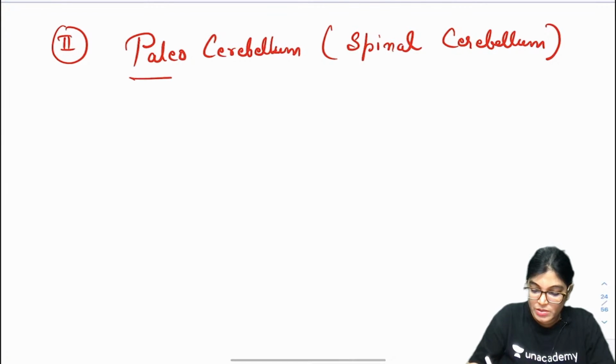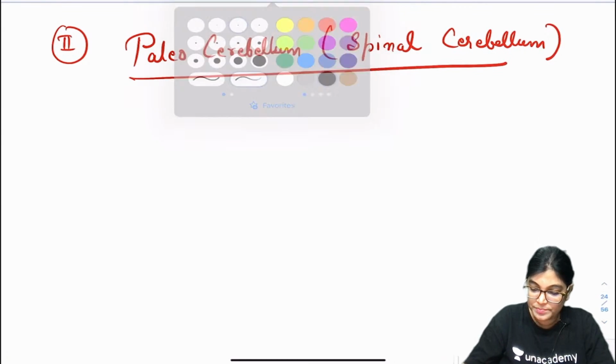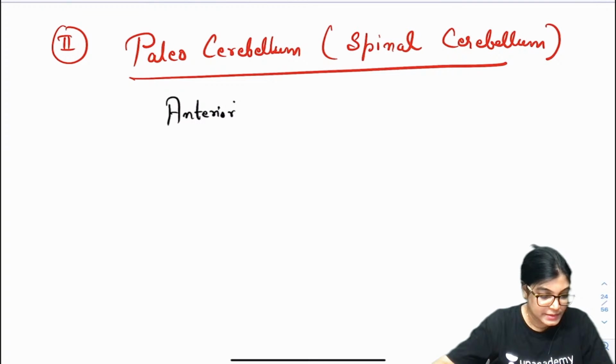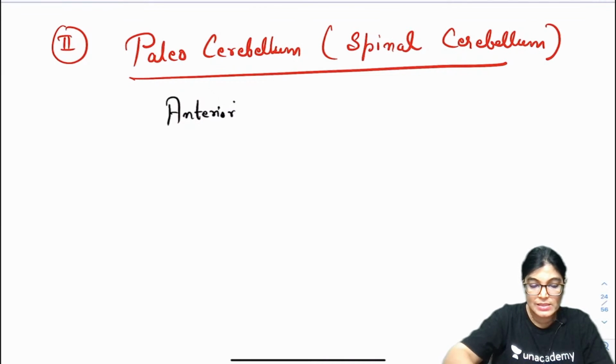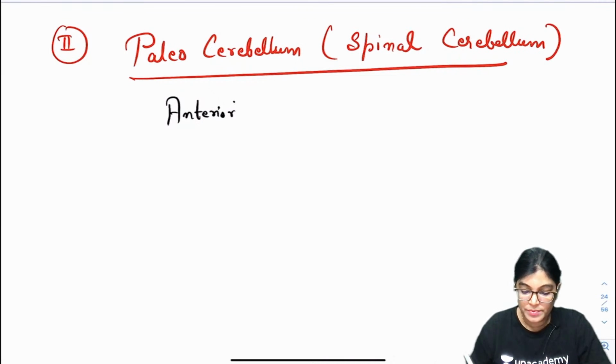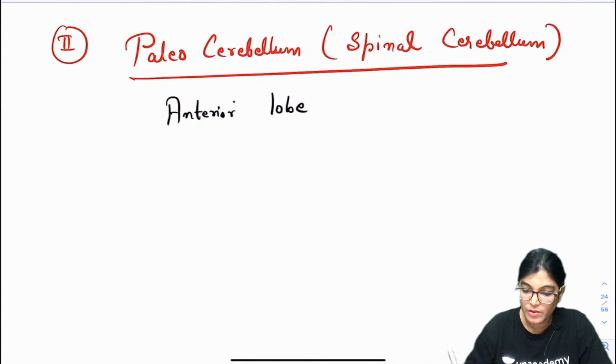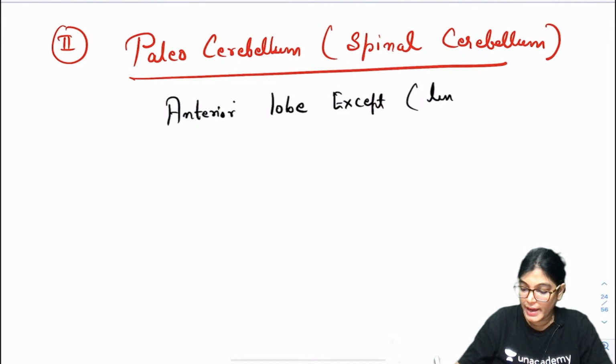Which lobe does it consist of? Pilocerebellum consists of the anterior lobe, except lingula, and it also consists of pyramid and uvula.